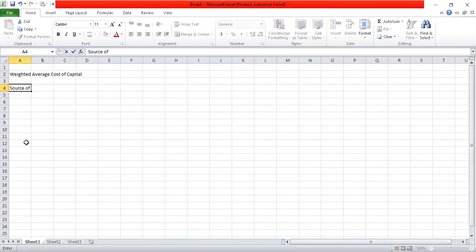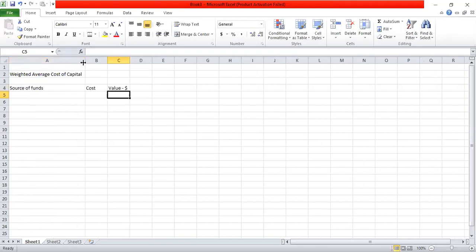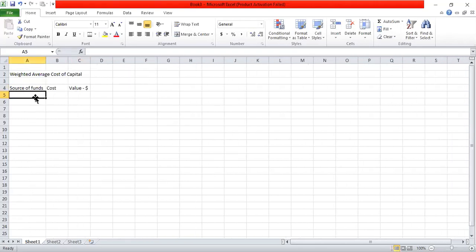Source of funds, cost and the value. There are four sources of funds: bank loan, bonds, preference shares, and ordinary shares.